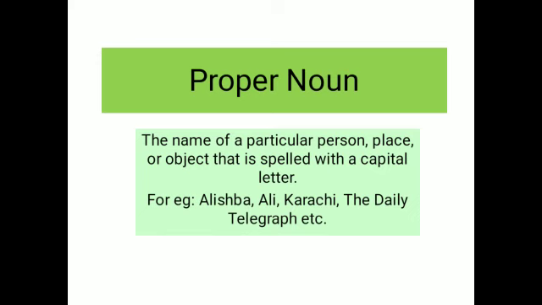The proper noun of anything, may it be of a person, of a place, anything, right? For example, if we come to our particular beloved city, Karachi, so Karachi is a proper name of our city, right? So Alishba, Ali, Karachi, the Daily Telegraph, etc., they all come under the heading of a proper noun, means the proper noun of anything, right?